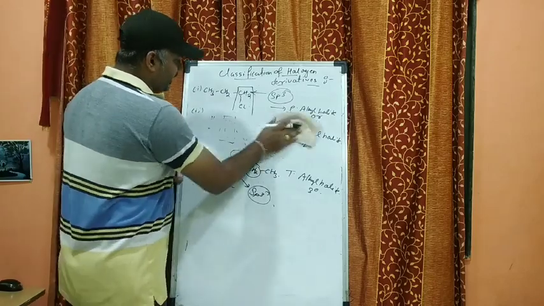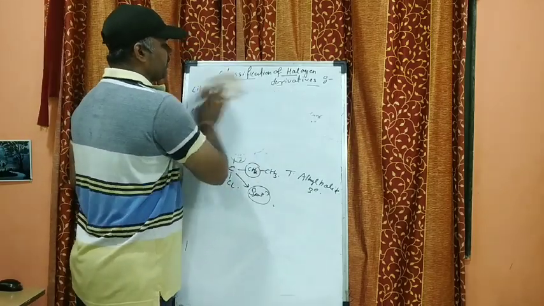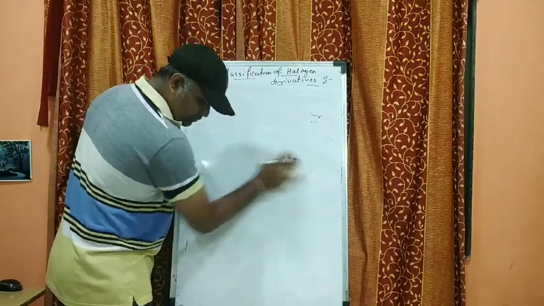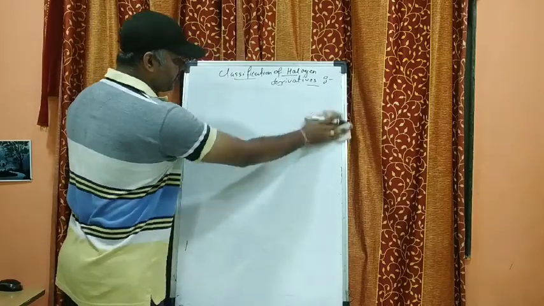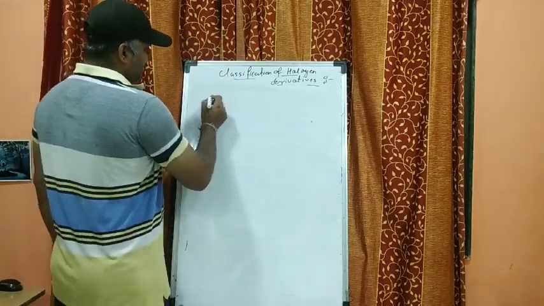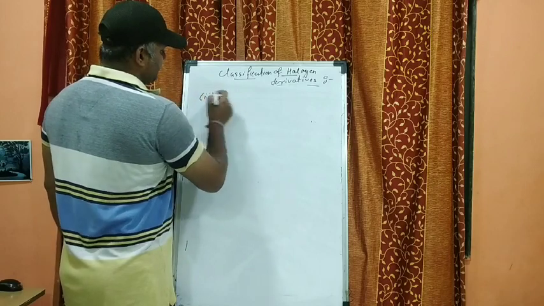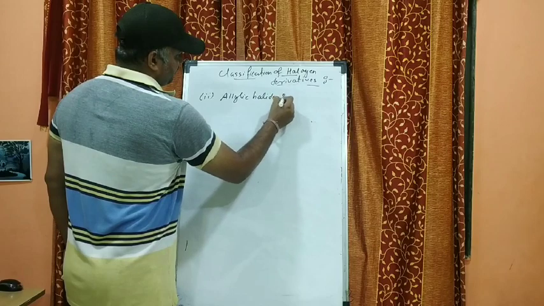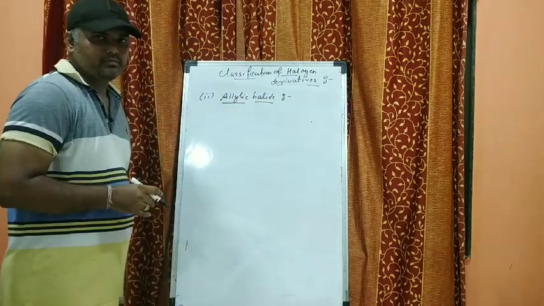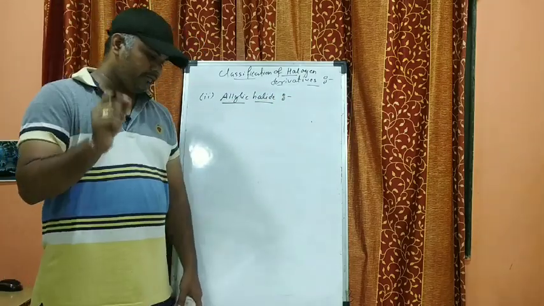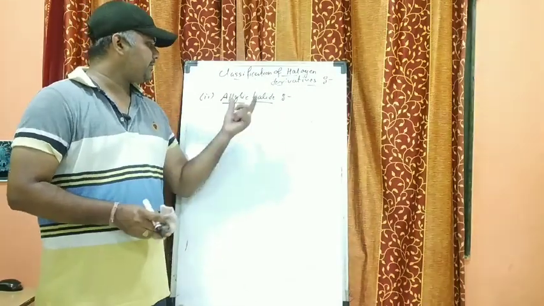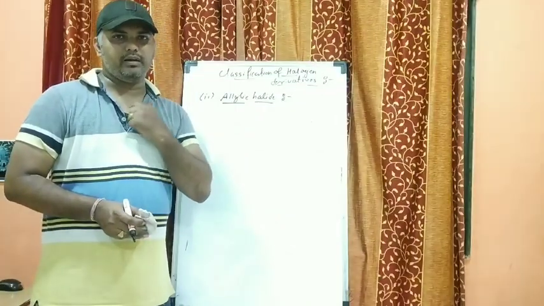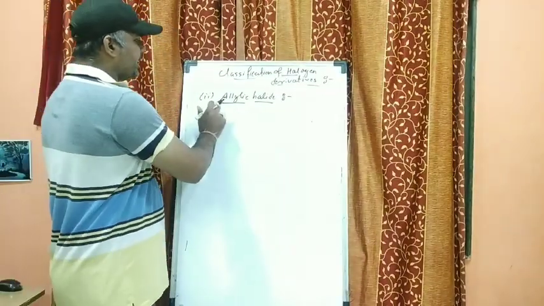Then the next category of classification. They can be classified on the basis of nature of carbon atom. The second one is allylic halide, right, under the same category, that is, on the basis of nature of carbon atom they can be classified as alkyl halide or allylic halide or benzylic halide, and aryl halide. So the second category we are seeing.